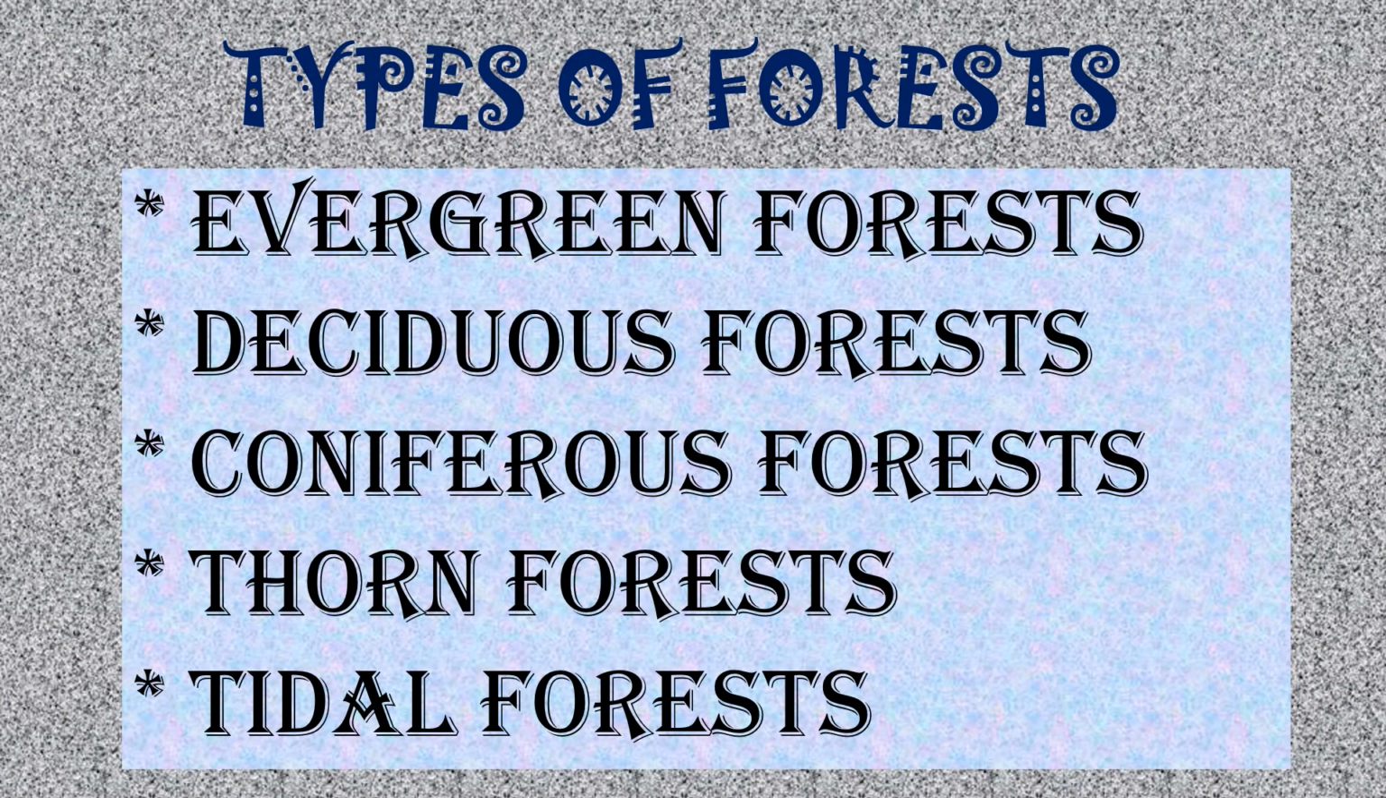Now, types of forest. Evergreen forest, deciduous forest, coniferous forest, thorn forest and tidal forest. Once again, the types of forests are evergreen forest, deciduous forest, coniferous forest, thorn forest and tidal forest. Children, please go through the book and study all the spellings once again. Now we can learn in detail about these types of forests.